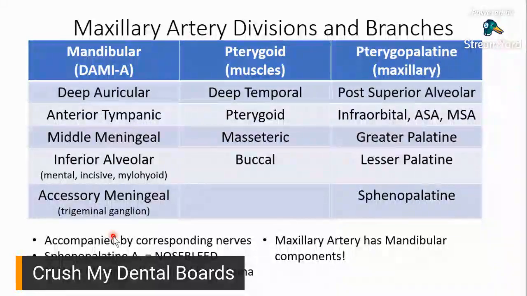My mnemonic would be DAMIA. Like dami, ang dami. Ang dami na talaga. You know, at this point, marami na talaga. So, what are those things? Mandibular: you have your deep auricular, your anterior tympanic, middle meningeal, your inferior alveolar artery, and your accessory meningeal artery.